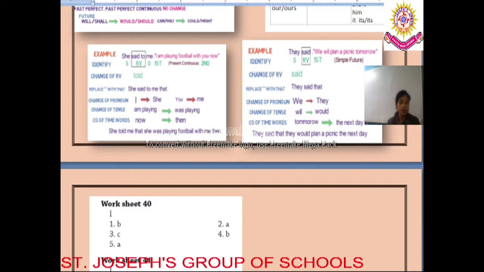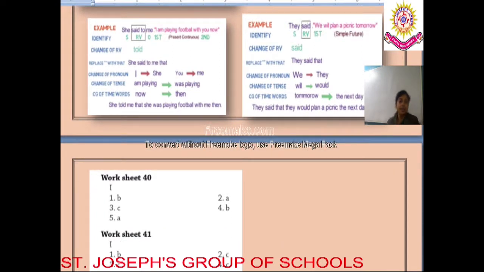So dear students, the remaining 4 I am expecting you to do, and in the doubt class we will discuss the same. Now come to worksheet number 41, page number 74. Question number 1: She said, "She asked me, when are we going home?" So what is the right option? A, she asked me when she was going home. B, she asked me when we were going home. C, she asked me when are we going home. So what do you think would be the right answer, A, B or C? Yes, definitely the right answer is B. She asked me when we were going home.